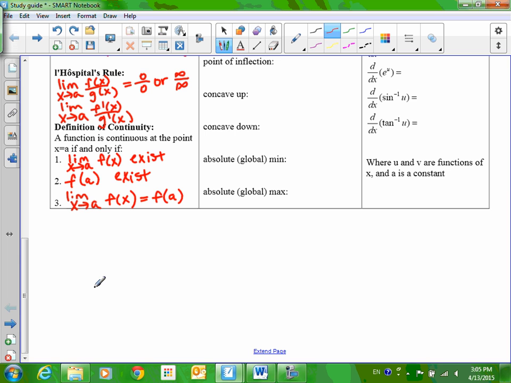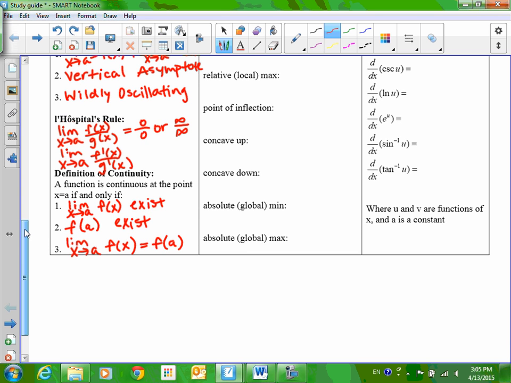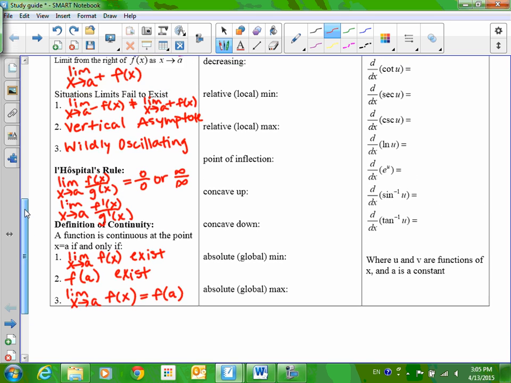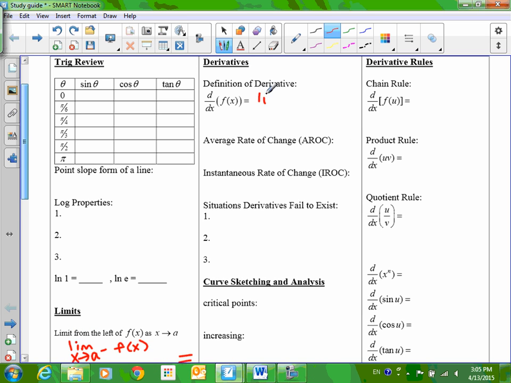Okay, is there anything else that we can write down? I hate to scroll up because some of you look in that second column, maybe towards the top, and see, is there anything else that we could write down? We can do definition of the derivative. It is the limit as h approaches 0 of f of x plus h minus f of x all over h.